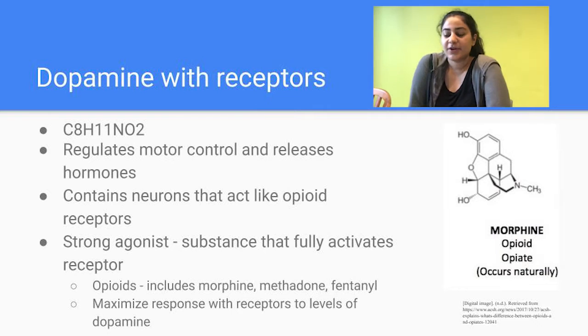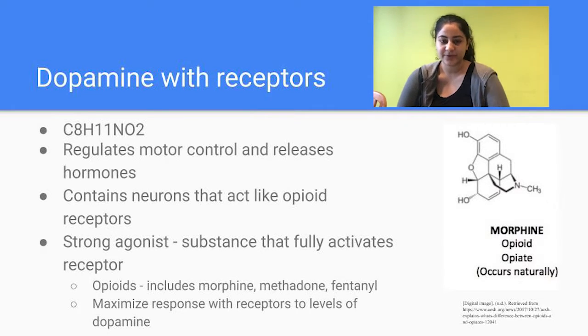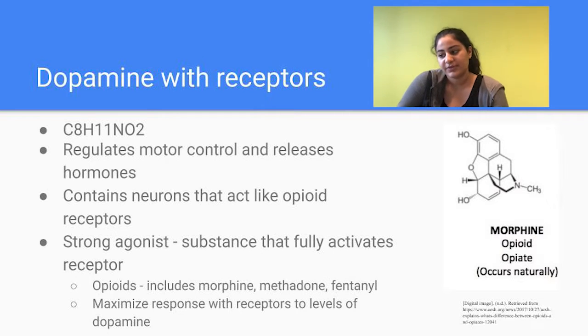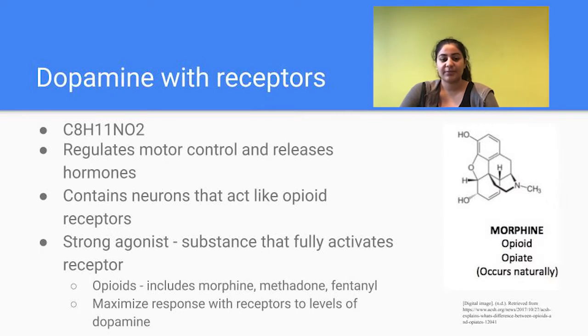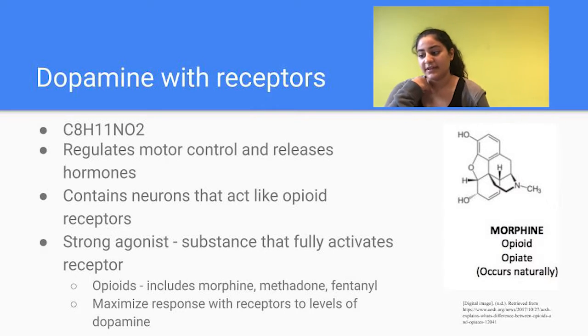Dopamine is a monoamine compound and neurotransmitter that regulates motor control and release of hormones, including happiness or euphoria. They send signals to other nerve cells in the body. Dopamine is also greatly involved with the motor system, as I said, so when the brain cannot produce enough dopamine, it can result in diseases such as Parkinson's. Dopamine contains neurons, which are like the opioid receptors that we talked about. They increase activities when affected by opioids.